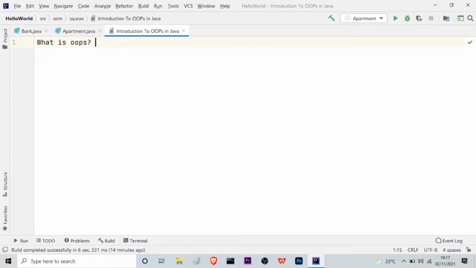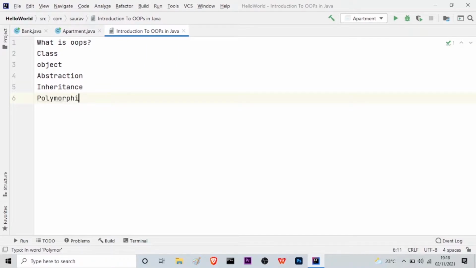This simplifies software development and maintenance by using some of the following important concepts, which are, let me just type it here: class, then object, and then abstraction, inheritance, polymorphism, then finally, last but not the least, encapsulation. Okay, now let us look at them one by one.